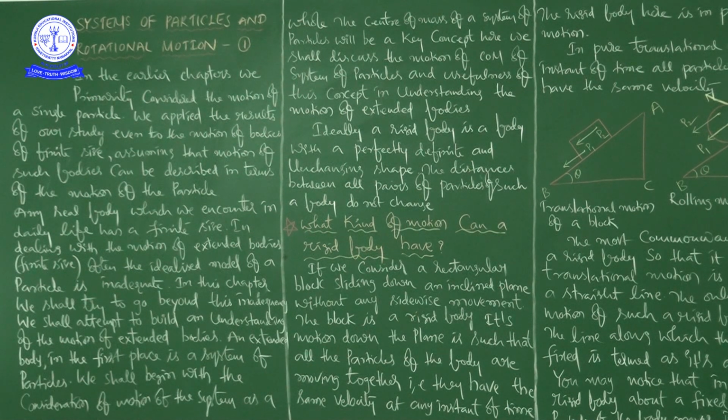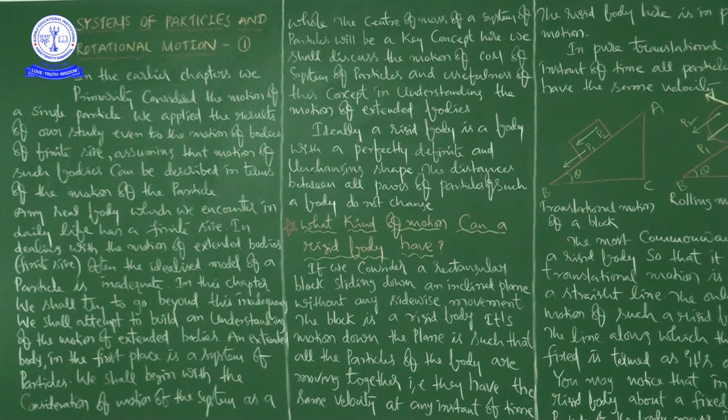The whole body we assumed as a single particle, and we discussed position, displacement, velocity, acceleration, momentum, force, etc. But here what he is saying is, in dealing with the motion of extended bodies, that is, finite sized bodies, the idealized model of a particle is inadequate, insufficient.